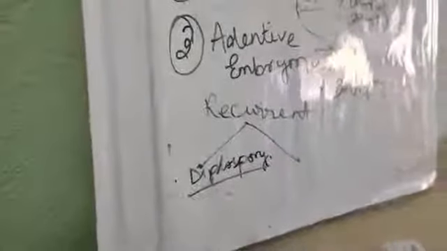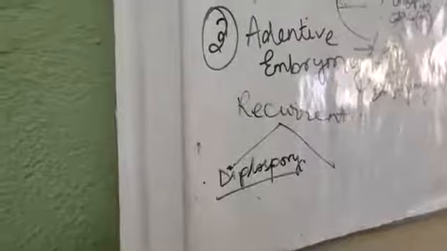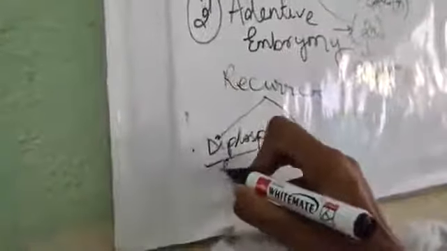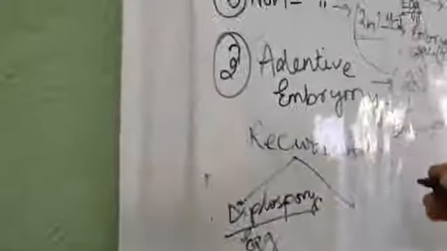Diplospory. What is this? In this case, what happened? The diploid embryo is formed from the diploid mother cell. Okay, that means the egg cell. From the egg cell, the embryo will be formed.